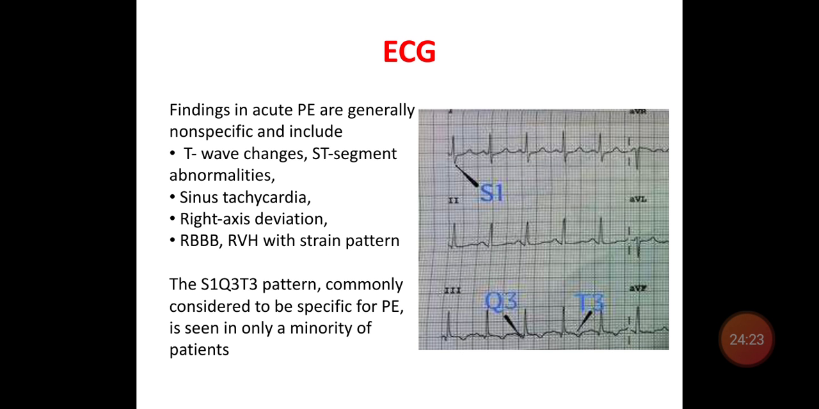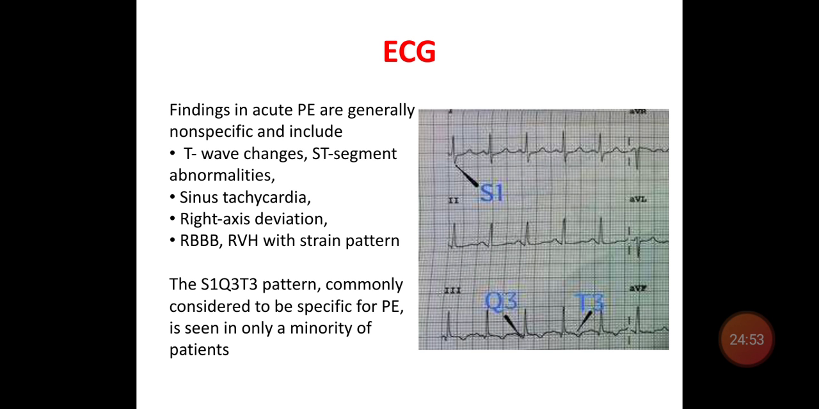If you take an ECG, there are non-specific changes you can see, like T wave changes, ST-T abnormality, sinus tachycardia, right axis deviation, right bundle branch block with right ventricular hypertrophy and strain pattern. These all indicate there is pulmonary hypertension due to the pulmonary embolism.